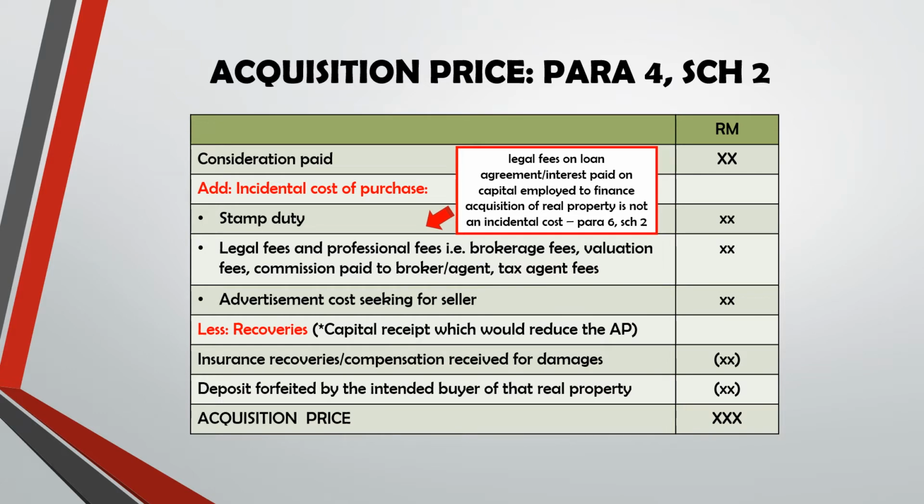And last, recoveries. Recoveries is actually the capital receipt which would reduce the acquisition price. So we have insurance recoveries or compensation received for damages or deposit forfeited by the intended buyer of that real property. Then you will get acquisition price.